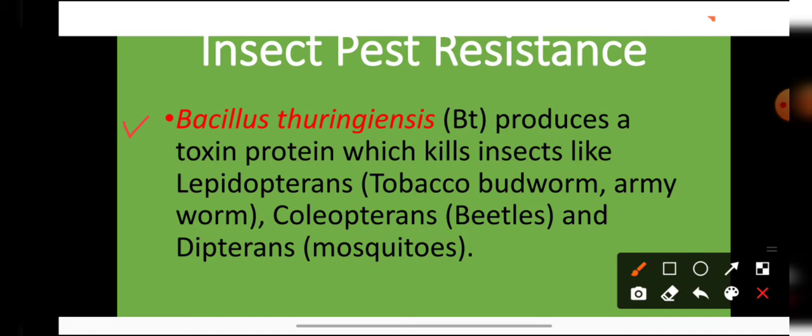Students, Bacillus thuringiensis is a bacterium which forms a toxin protein, and this toxin protein is a crystal protein which kills a number of insects like lepidopterans, in which tobacco budworm and army worm belong, coleopterans in which beetles belong, and dipterans in which flies and mosquitoes belong. So this particular bacterium Bacillus thuringiensis is producing a toxin protein also known as Cry protein or thuricide, which is killing a number of insects.